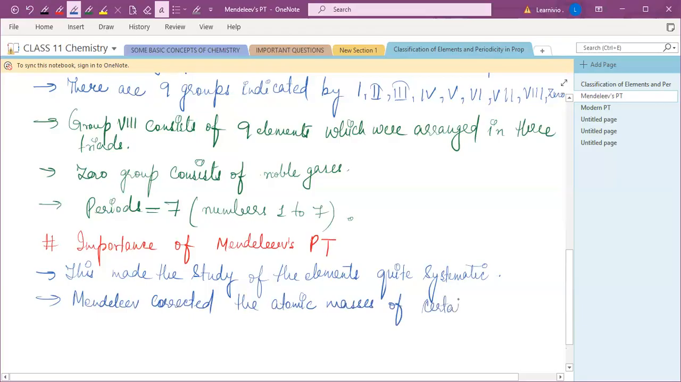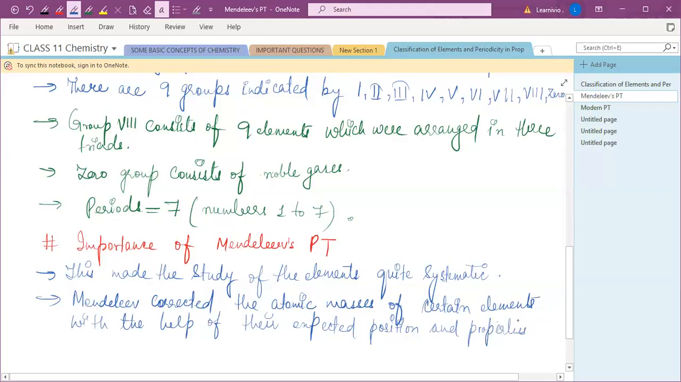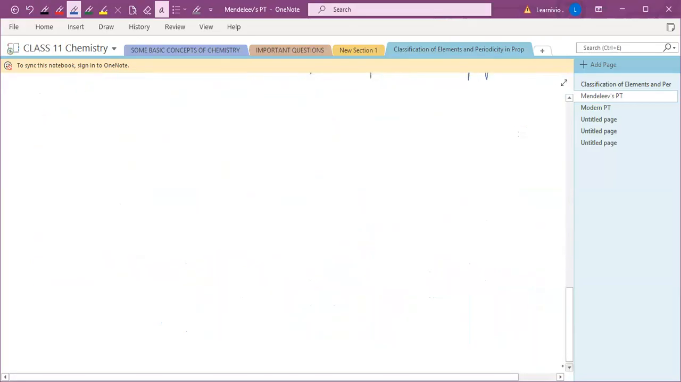of certain elements with the help of their expected position and properties. And okay, so he made some predictions, and with the help of that prediction, he corrected some atomic masses of certain elements. Let's see which elements' atomic masses were corrected.